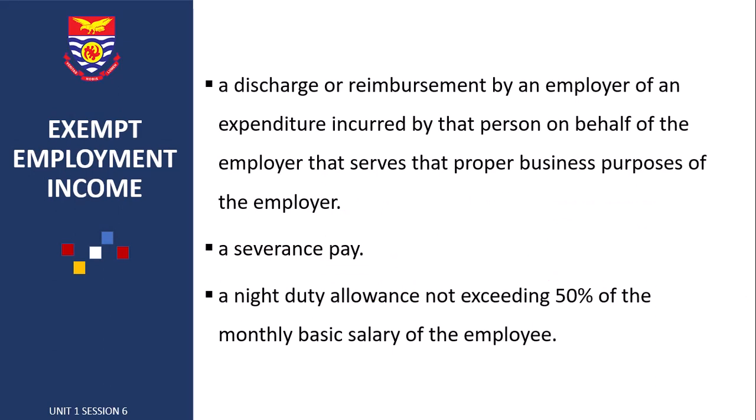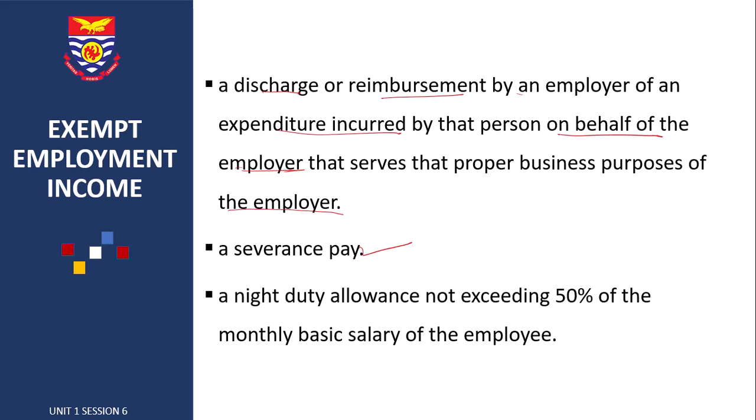We also have a discharge or reimbursement by an employer of an expenditure incurred by that person on behalf of the employer that serves proper business purposes of the employer. Then we have a severance pay.